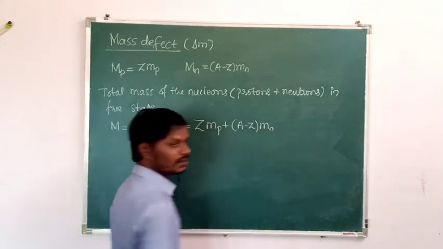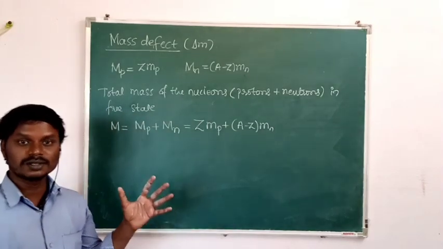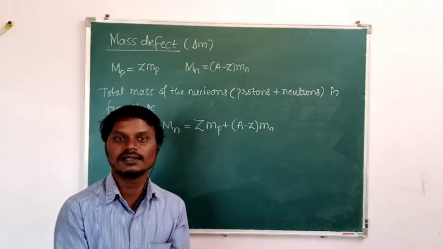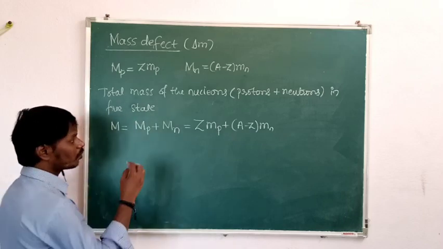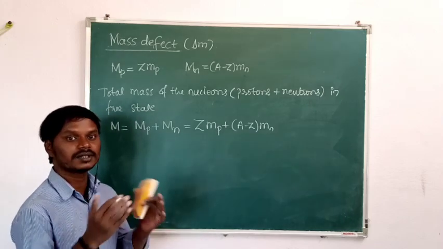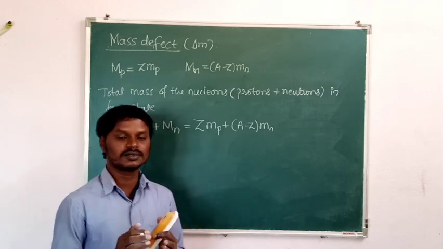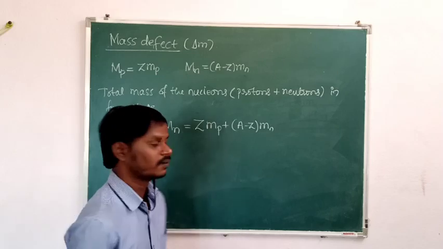A minus Z into Mn. Okay. Then when these protons and neutrons are combined to form a nucleus, we will get the actual mass of the nucleus. I will take that actual mass of the nucleus as Mn.